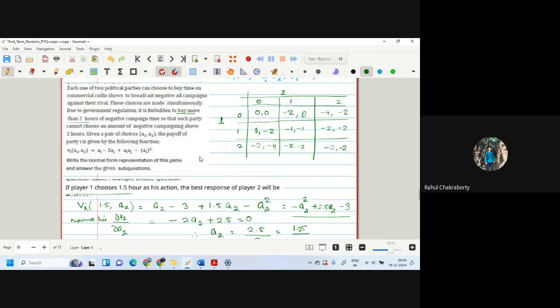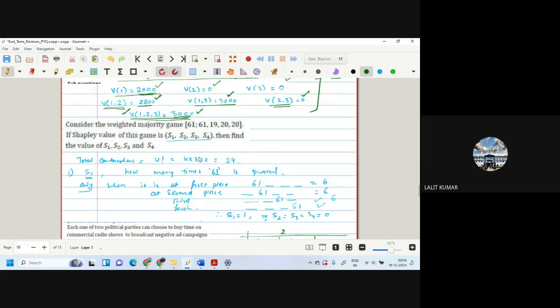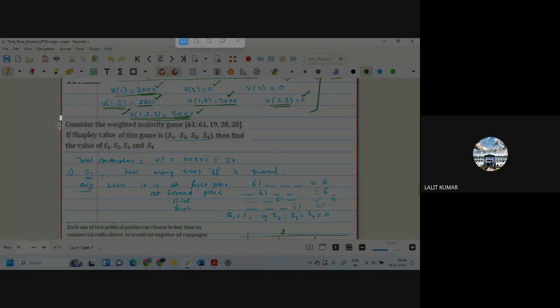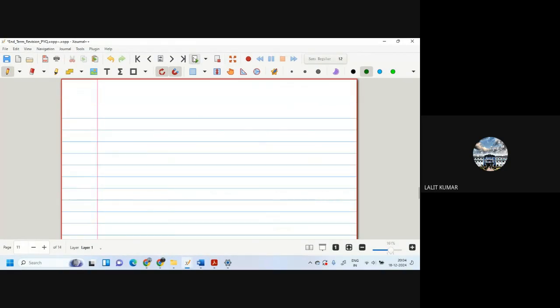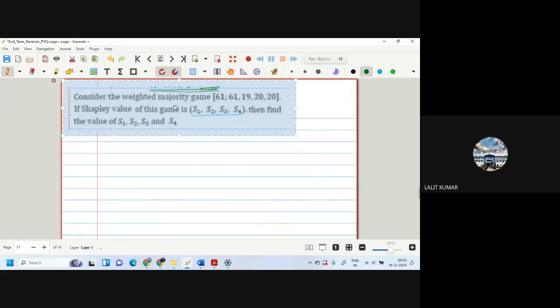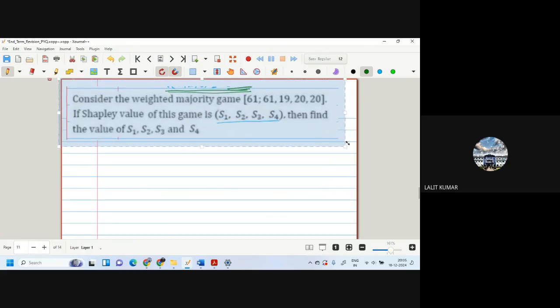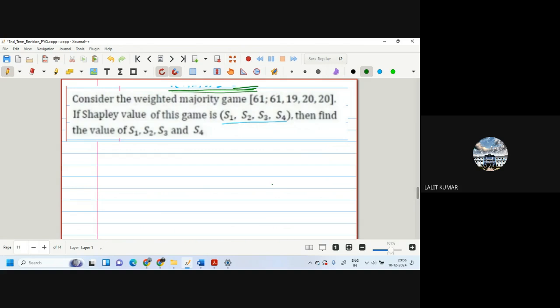Okay. Now, this was one question which we had discussed on the concept. I think it is from week 10. And elaborately, we had discussed how to find the answers for this kind of questions. So this is a weighted majority question. So these are the votes. These are the parties, A, B, C, D. This is the vote which they have to attain. If they attain this vote, then they win and the value becomes 1. And we have to find the Shapley values for all the players.